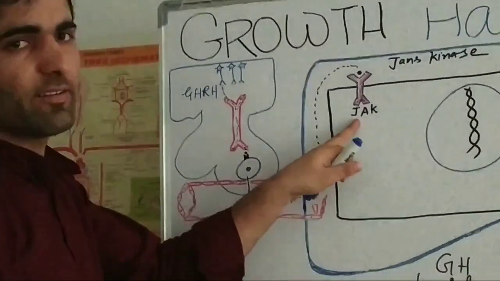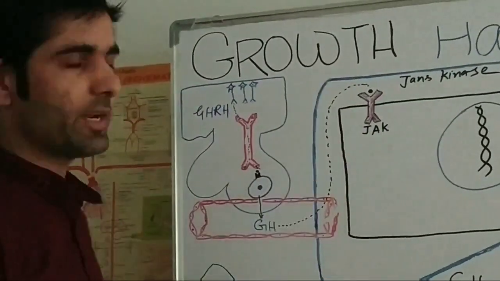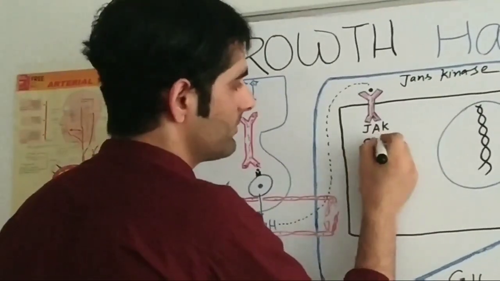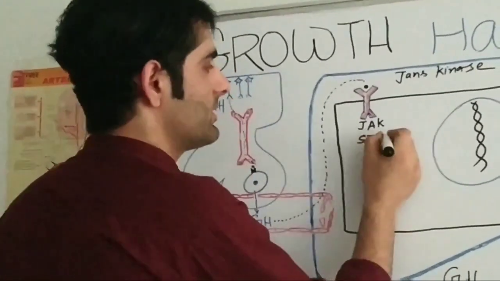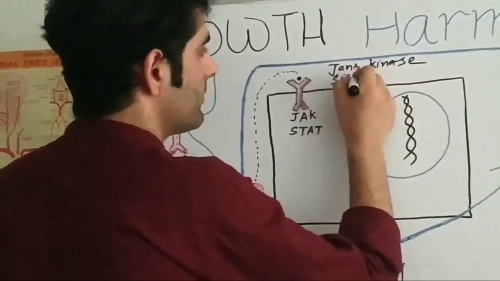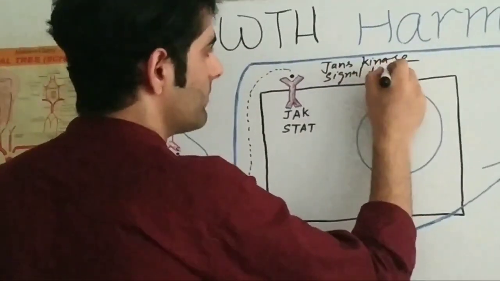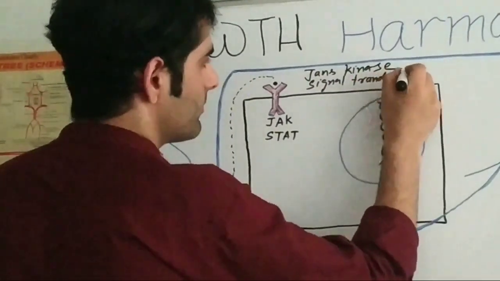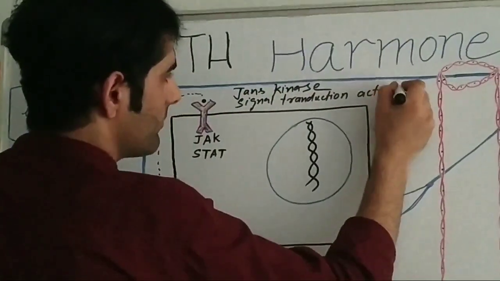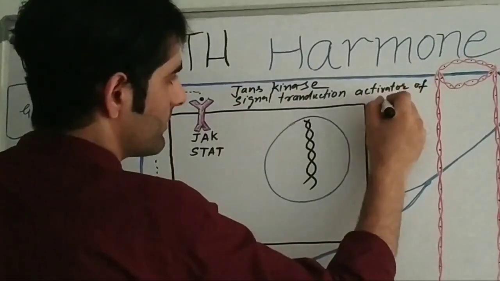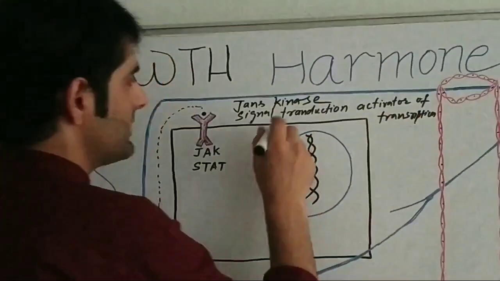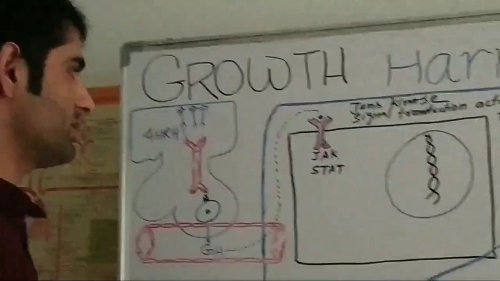When this Janus kinase is activated, it in turn activates another protein known as STAT. This STAT stands for signal transduction activator of transcription.